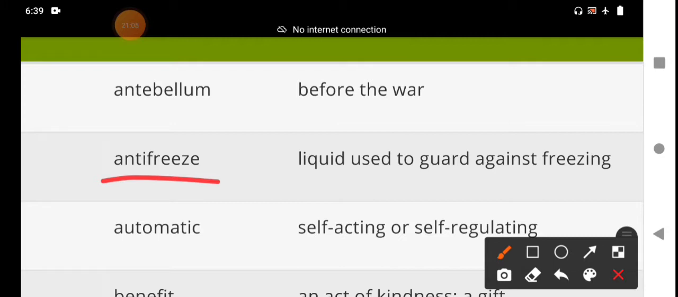Anti is a prefix used to change the word into its antonym. Examples: anticlimax, antisocial, antibiotic, antiseptic. Anti has a negative meaning.